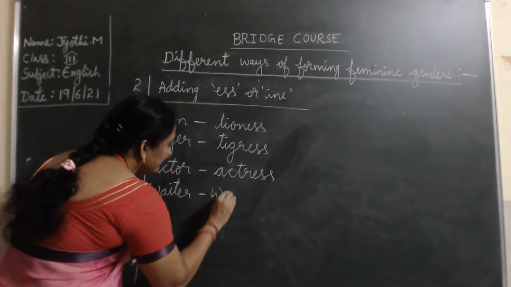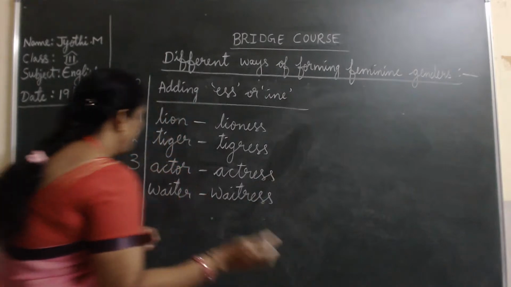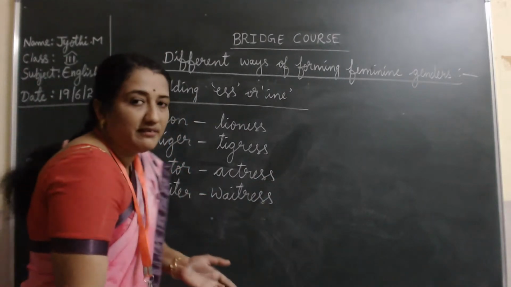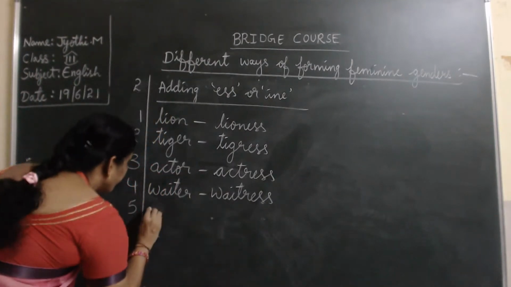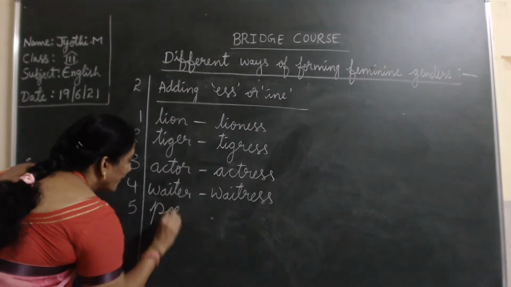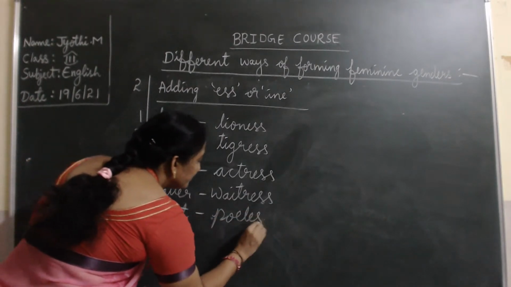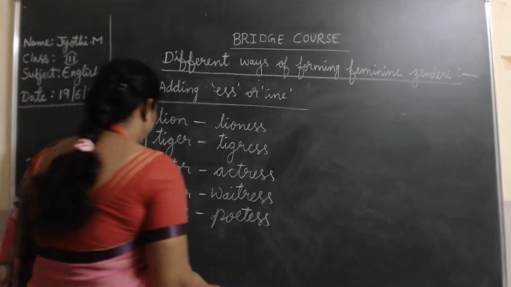Waiter, female gender is waitress. Or the person who writes the stories or the poems is called a poet. Poet, poetess. You are just adding ESS here.